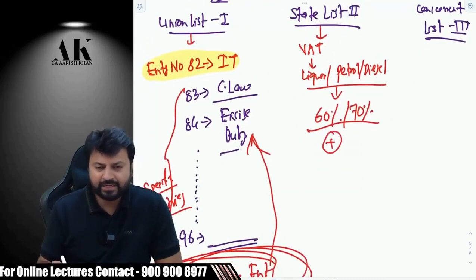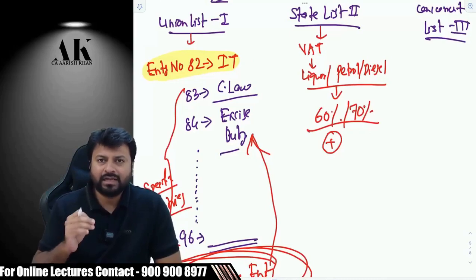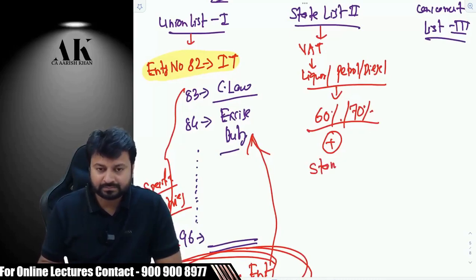Second thing, any other taxes or duties? One very important tax and duty you are missing, which is imposed by the state government. Stamp duty. Agreed?